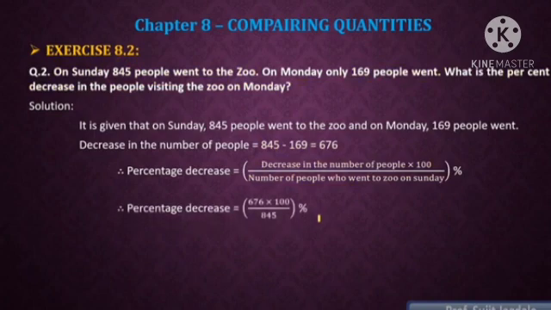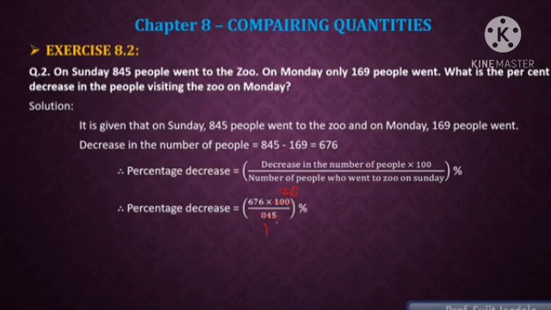Now just put down the values. The number of people decreased is 676. So just put down that value. Then 100 is going to remain as it is. Then the number of people who went to the zoo on Sunday, that is 845. So we are getting 676 into 100 upon 845. Here actually we are going to divide it in parts. So first we are going to divide 100 by 5, so that is 20, and 845 by 5.